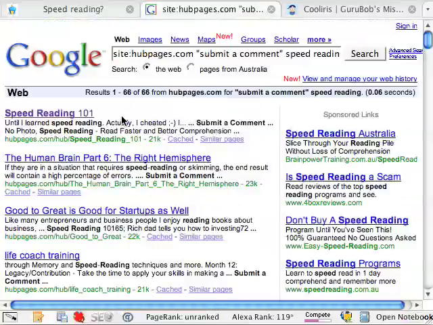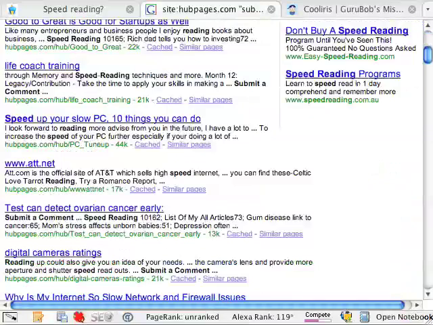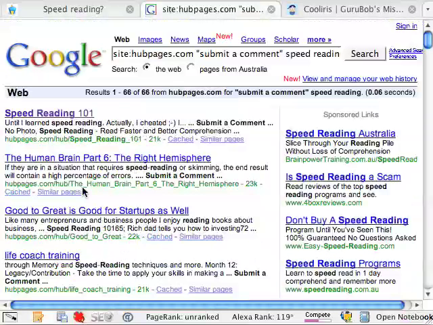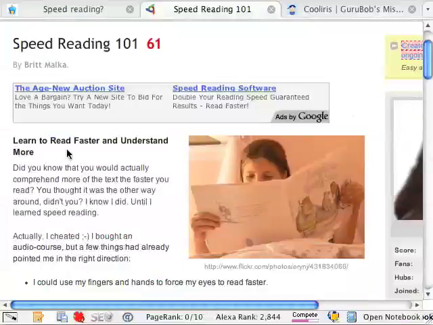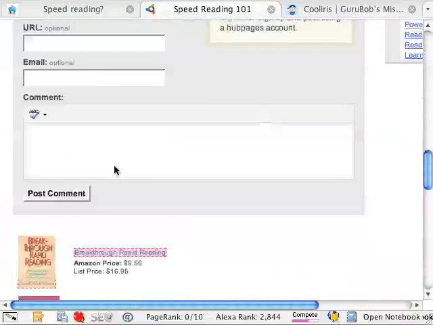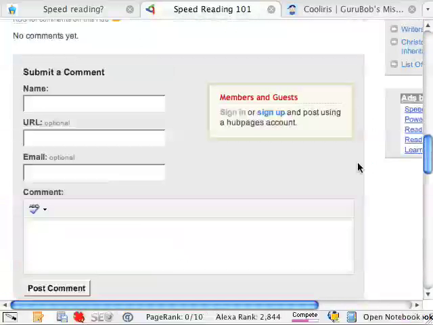Hit enter, and indeed there does seem to be some hub pages that at least have some relevance to the phrase speed reading. So now if we click through here, we've got a hub page. Yep, we've got a hub which is focused on the subject of speed reading, and indeed the guestbook functionality is turned on.